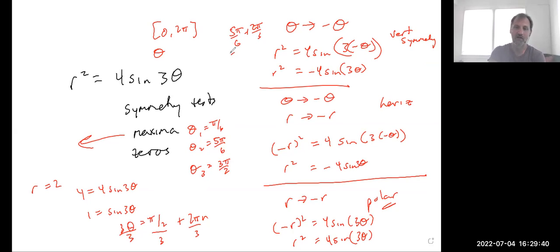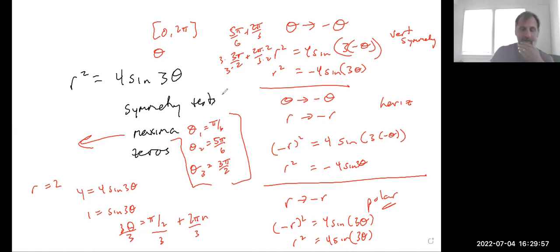If you take 3 pi halves and add 2 pi thirds, because this is going to be 9 6, and 4 6 is 13 6. So that just puts us slightly out of range. So those are the 3 maxima that we would expect to find inside 0 to 2 pi. Now it's true that when r equals -2, we also get a maxima. But I don't think that produces any new solutions for us. So I'm satisfied with these answers.